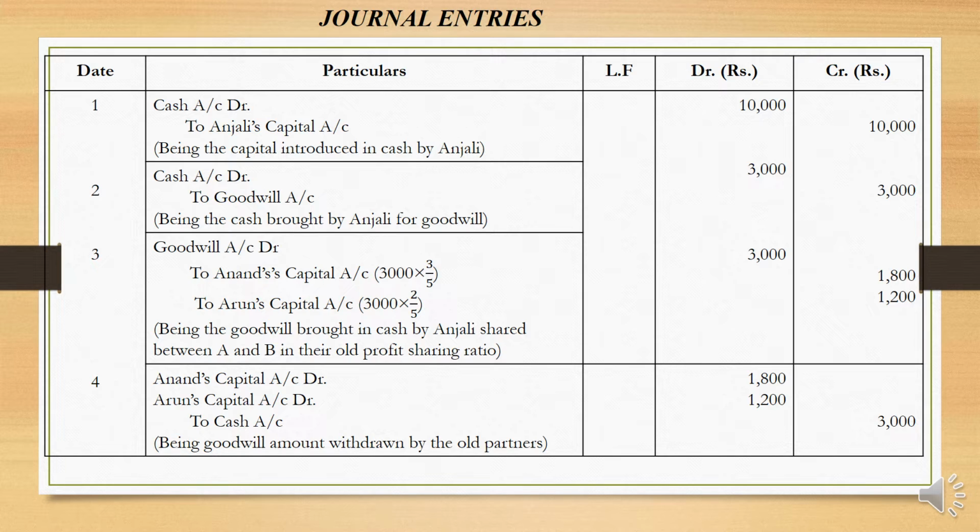Then the last one, for goodwill amount withdrawn by the partners: Anand's capital account debit, Arun's capital account debit, to cash account. Goodwill amount withdrawn by the old partners is the narration, 1,000. The full amount is being withdrawn by them.